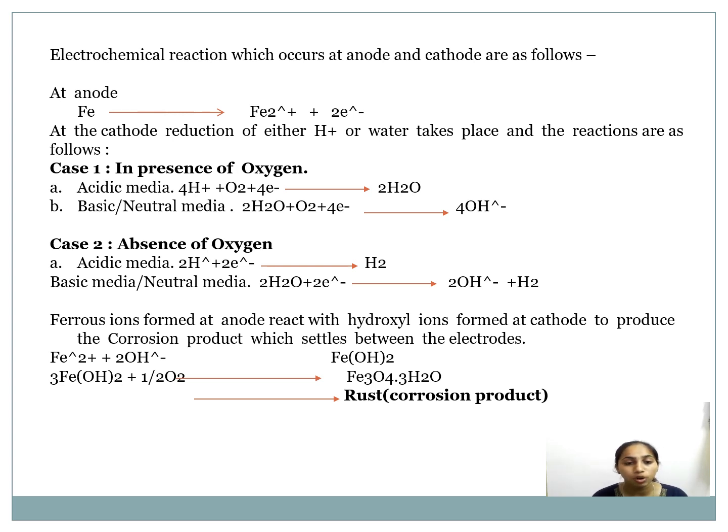Ferrous ions formed at the anode react with the hydroxyl ions formed at the cathode to produce the corrosion product, which settles between the electrodes. The reaction that occurs is Fe2+ + 2OH- becomes Fe(OH)2, and then 3Fe(OH)2 + 1/2 O2 becomes Fe3O4·3H2O. The corrosion product is rust.